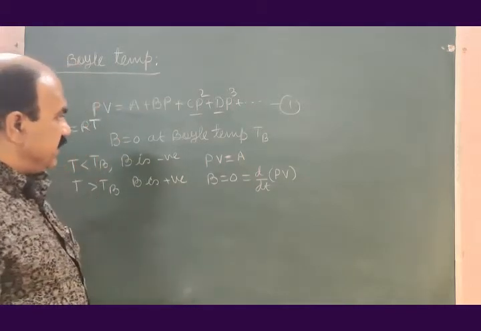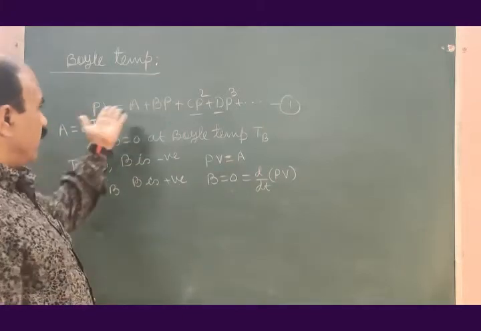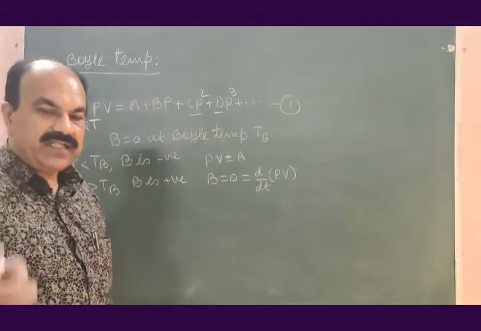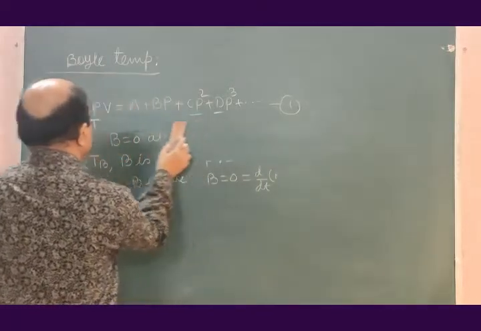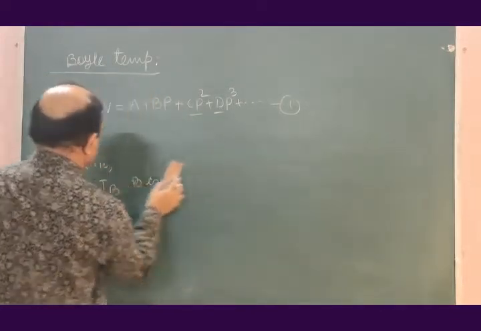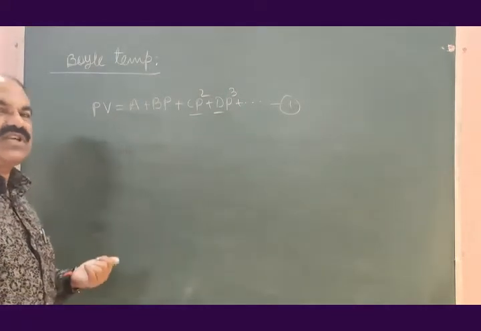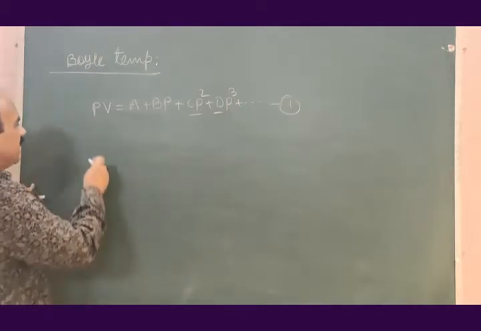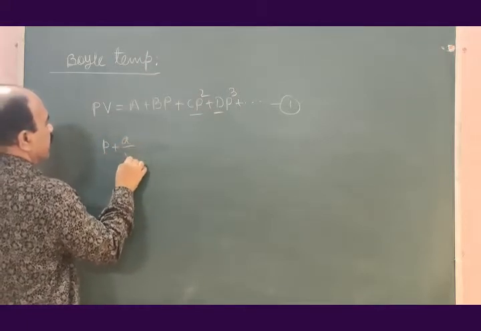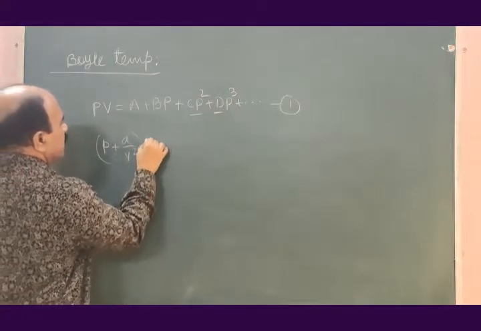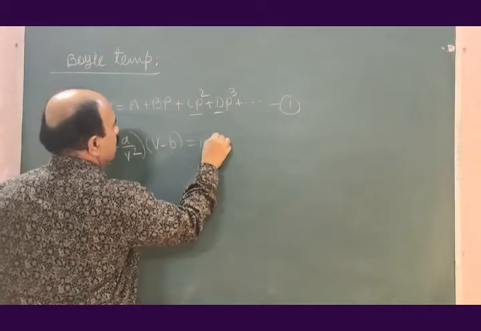Let us try to find an expression for the boil temperature with the help of equation 1 and the van der Waals equation. What is the van der Waals equation? It is applied to gases for correction of pressure and volume. That equation is (P + a/V²)(V − b) = RT.